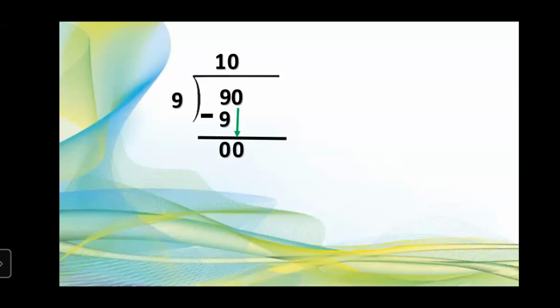Now which is the divisor? Divisor 9. Dividend, 90. Quotient, 10. And remainder? 0. Very good. So in this way, here we get 9 as a divisor, 90 as dividend, 10 as a quotient, and 0 as remainder.